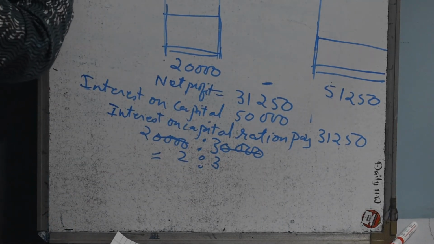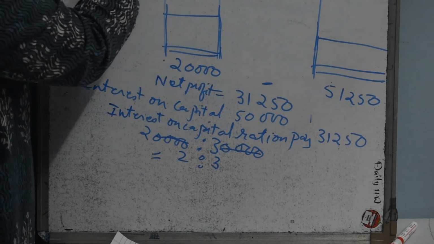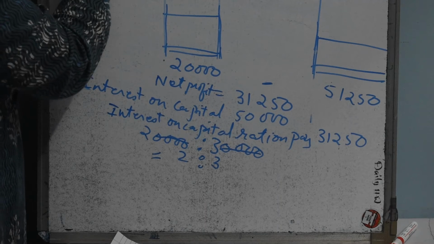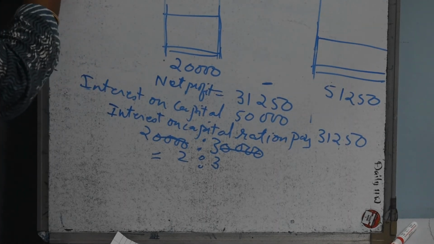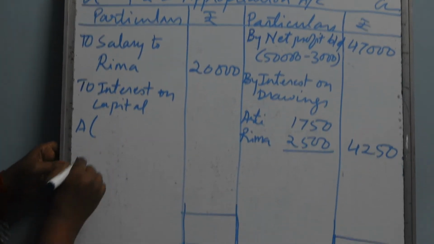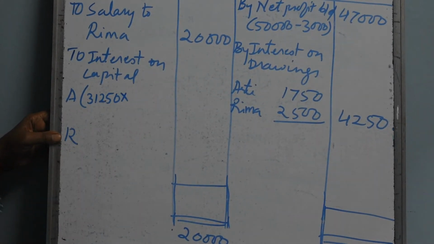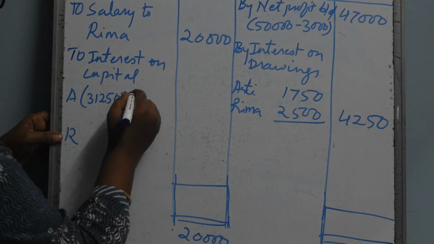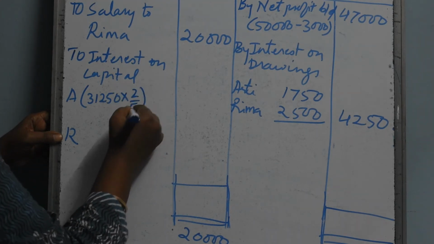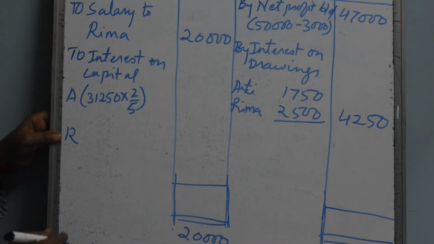So here you have to write interest on capital, Aarti and Rima I will write here. Aarti will get 31,250 multiplied by 2 upon 5. Okay.